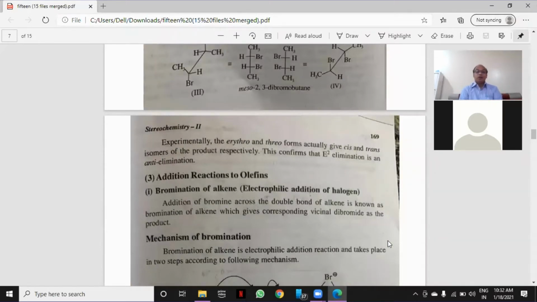Experimentally, the erythro and threo forms actually give the cis and trans isomers of the product respectively. This confirms that E2 elimination is an anti-elimination reaction. Is it clear? Now we studied today the SN1 reaction as well as the E2 elimination reaction. Both reactions we studied today.